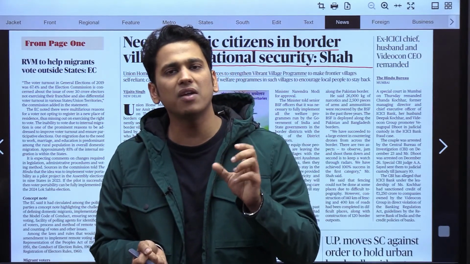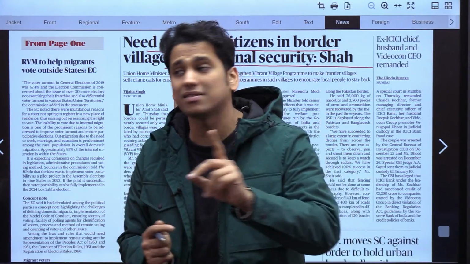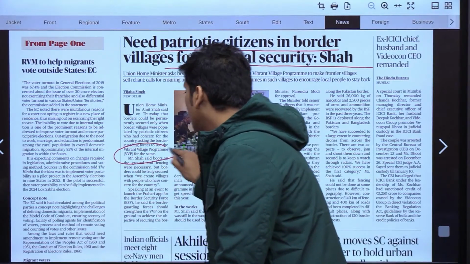Now this is a very, very big statement. If we want border communities to have this patriotic feeling, they need to be developed and given the resources so that they are able to live along the border in a very sustainable manner. So this year a program was announced for the people around the border areas, to be implemented by the border guarding force, that is the Vibrant Village program.